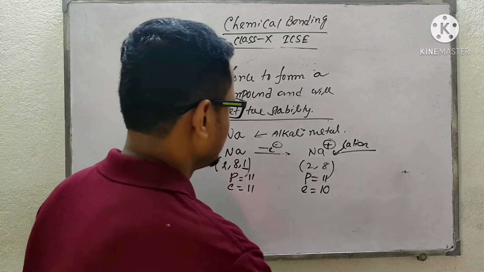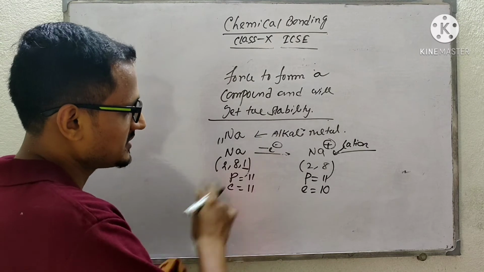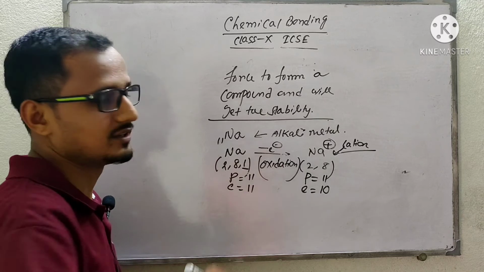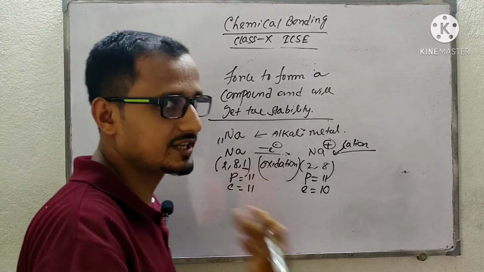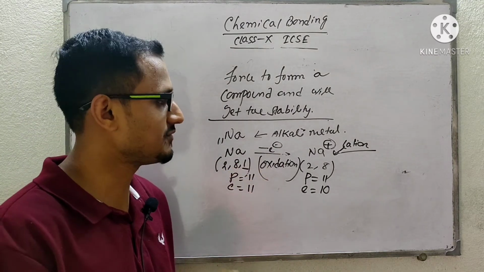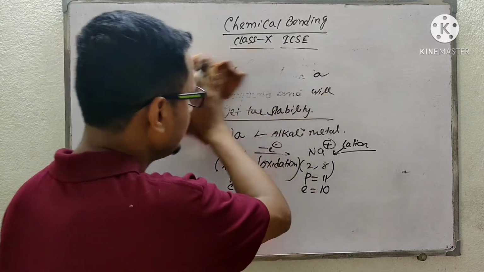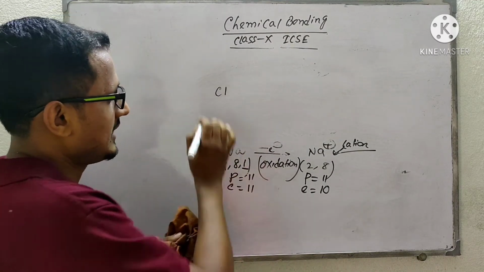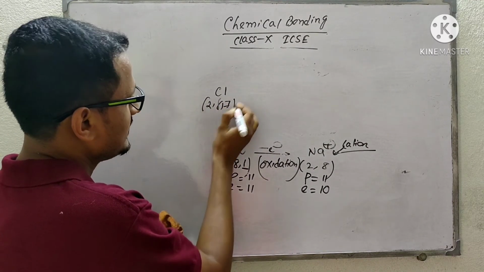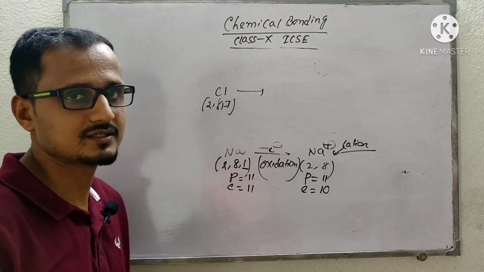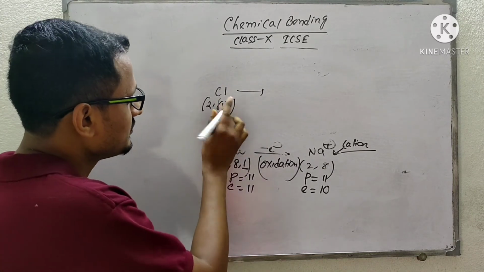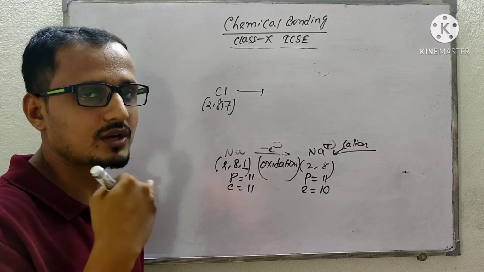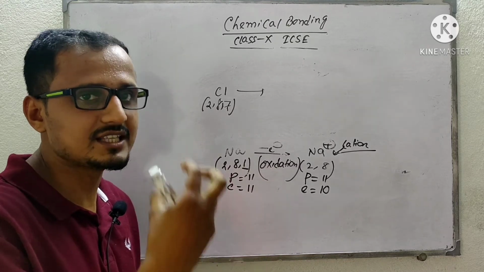Now, what is this process? This process is called oxidation. So the metal will release 1 electron to form a cation by the process of oxidation. And for a non-metal, say I am taking chlorine, having 2,8,7 electronic configuration because its atomic number is 17. So what will it try to do? Will it release 7 electrons? No. To make the outermost electronic configuration 8, it will accept 1 electron.